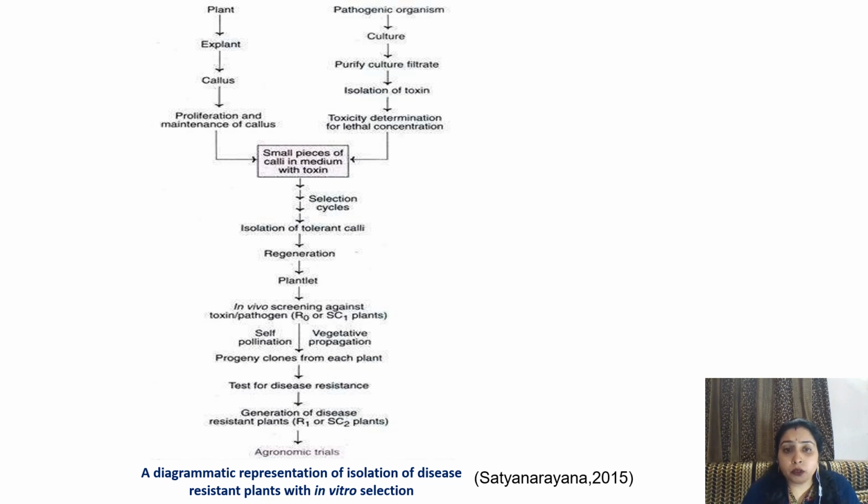Then by the process of self-pollination or by vegetative propagation, progeny clones from each plant are formed. Test for disease resistance is done. Generation of disease resistant plant. Now these plants are subjected to agronomic trials.